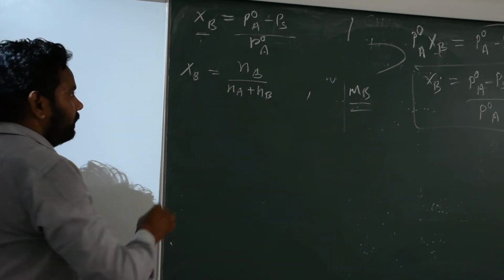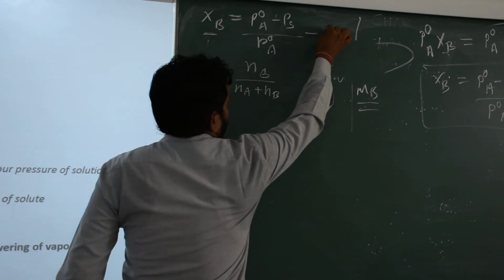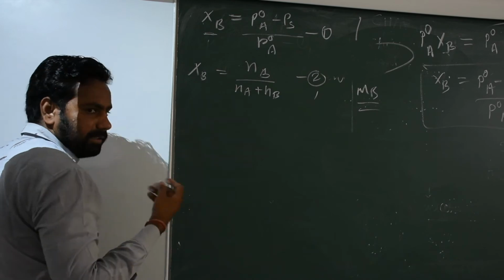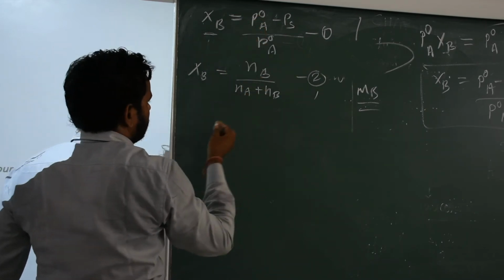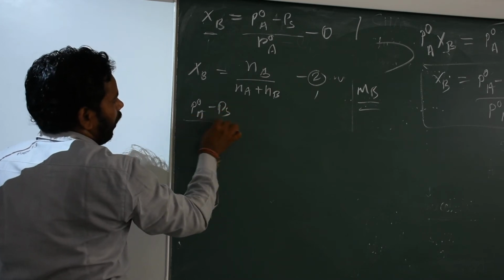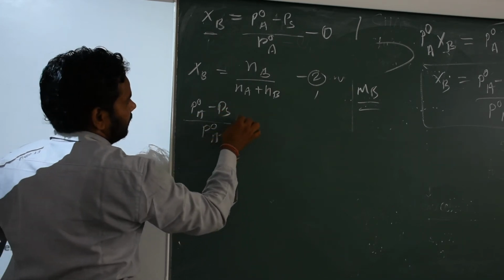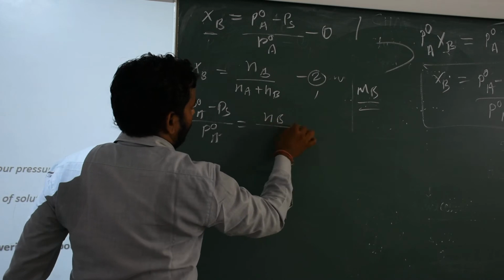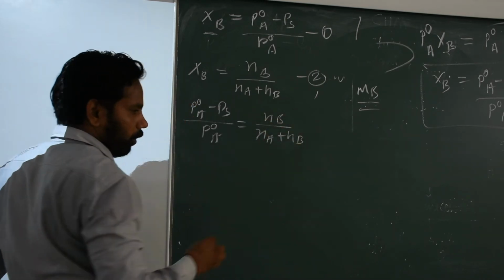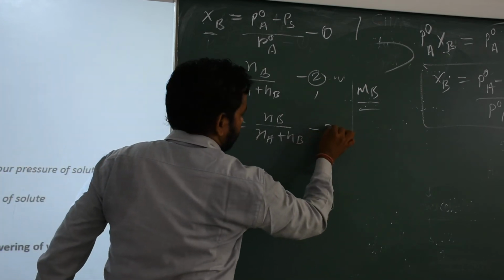Since equation 1 and equation 2 have equal LHS, the RHS is also equal: (P0A minus PS) upon P0A is equal to NB upon (NA plus NB). Then we call this equation 3.